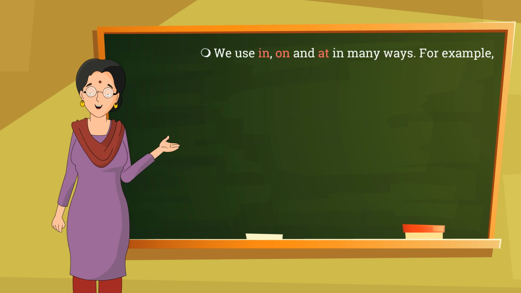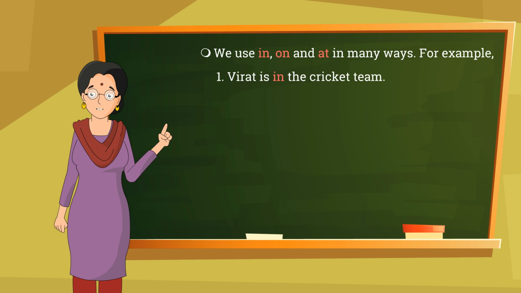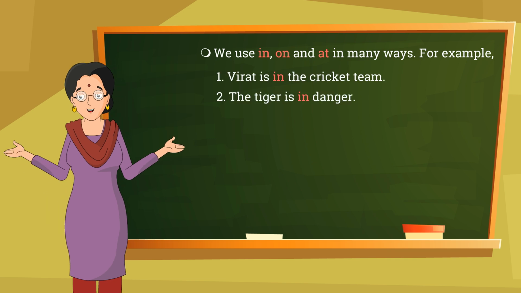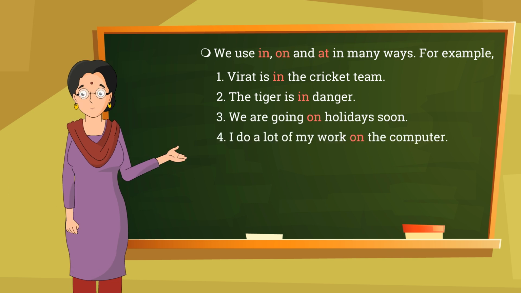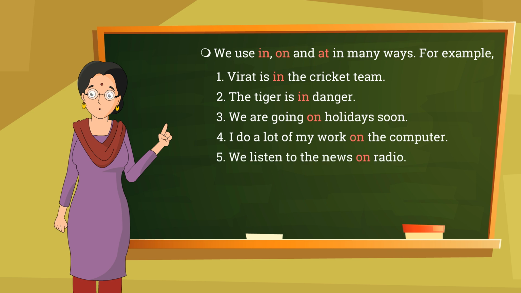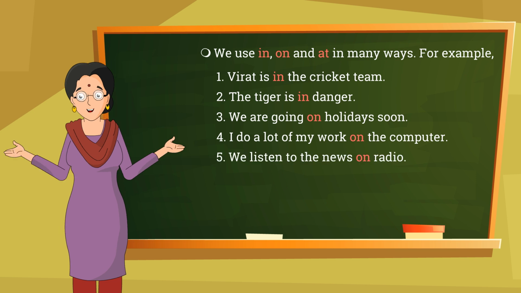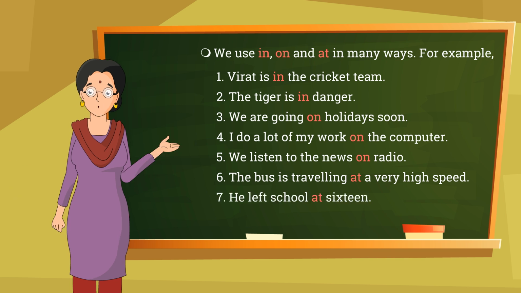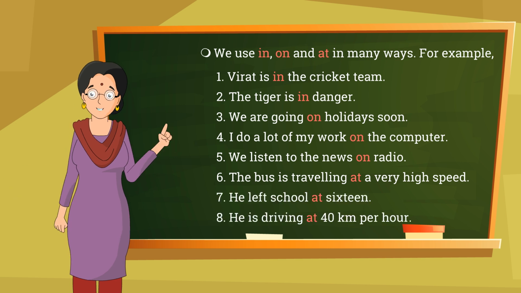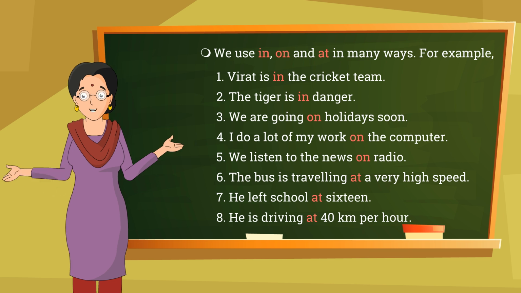We use in, on and at in many ways. For example, Virat is in the cricket team. The tiger is in danger. We are going on holidays soon. I do a lot of my work on the computer. We listen to the news on radio. The bus is traveling at a very high speed. He left school at 16. He is driving at 40 km per hour.